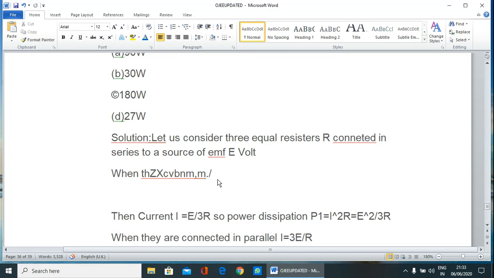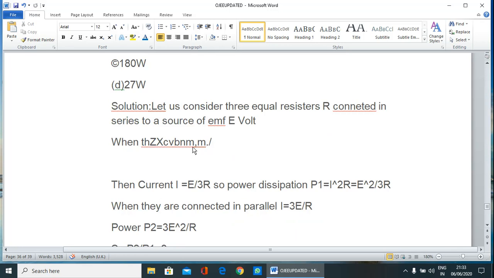Then current I is equal to E by 3R, because three resistors are connected in series and the EMF of the cell is E. Therefore current I is equal to E by 3R.